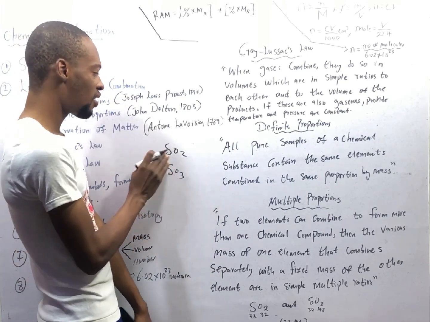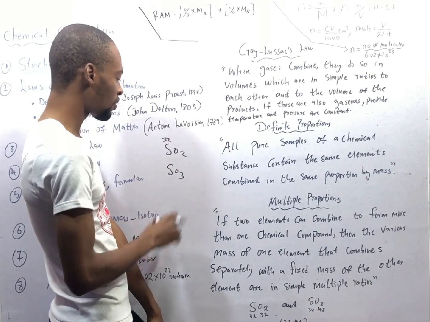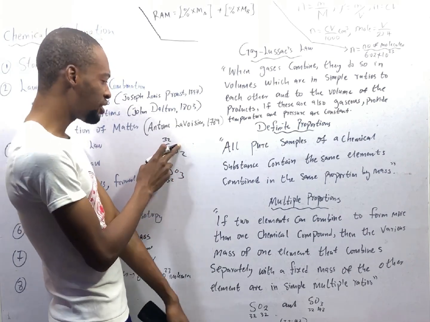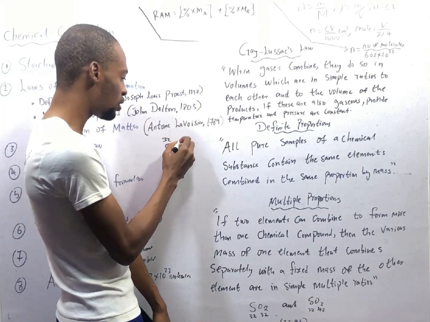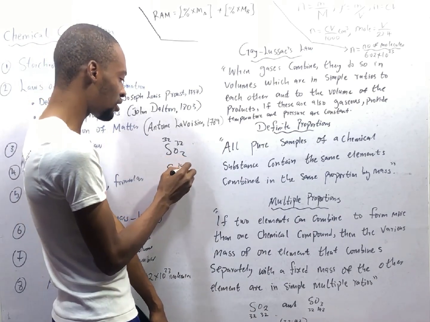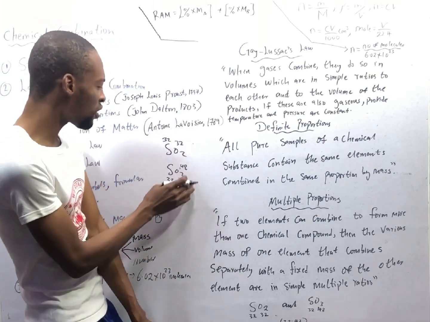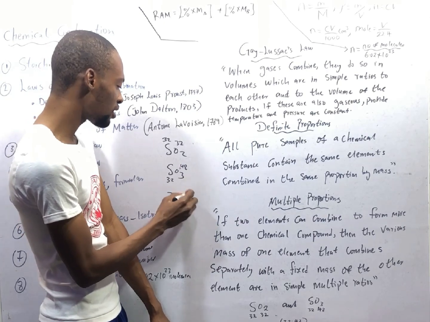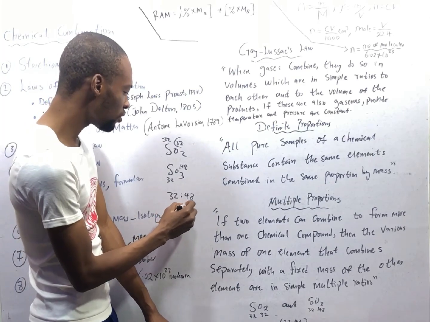In both cases, the mass of sulfur is 32 grams. The mass of oxygen here is 16 times 2, O2, that is 32. The mass of oxygen here is 16 times 3, that is 48 grams. So the mass of oxygen here and here, the ratio is 32 to 48. And once you break it down, you get 2 to 3.